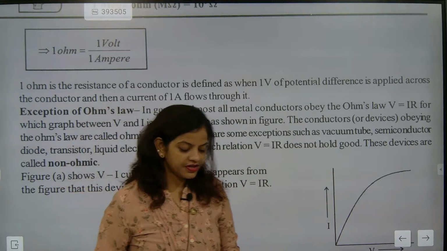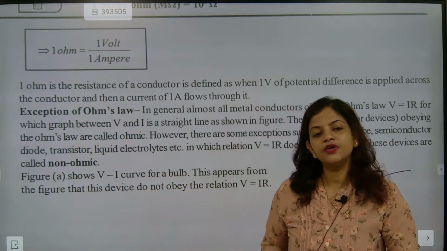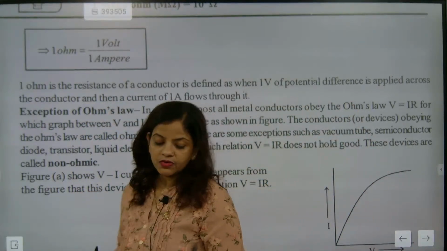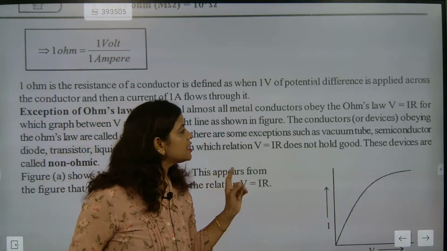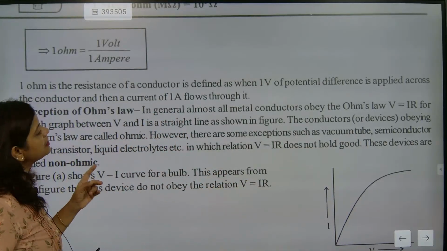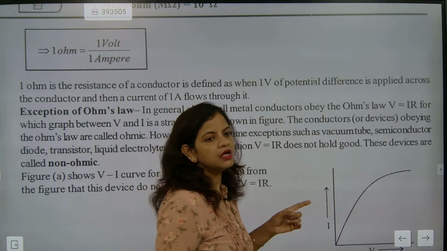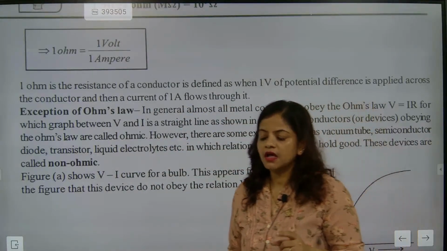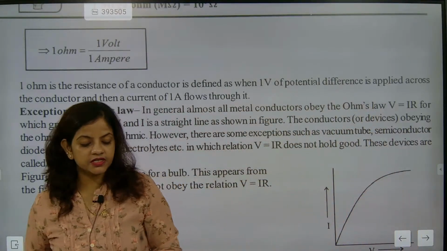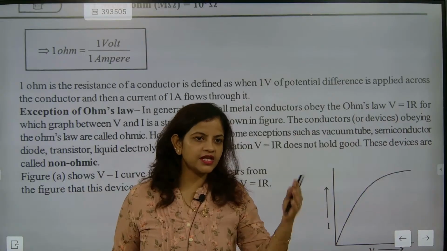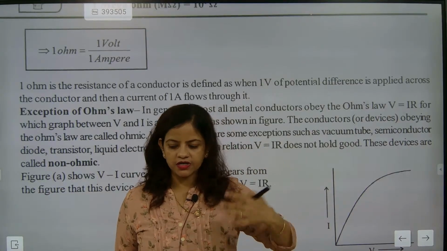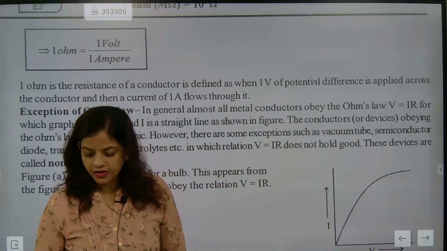So last class we were discussing ohmic conductors and non-ohmic conductors. We came to know that semiconductors, diodes and all, are not ohmic conductors because change in temperature is changing the ohmic behavior. Understood? Good evening, good morning everyone.